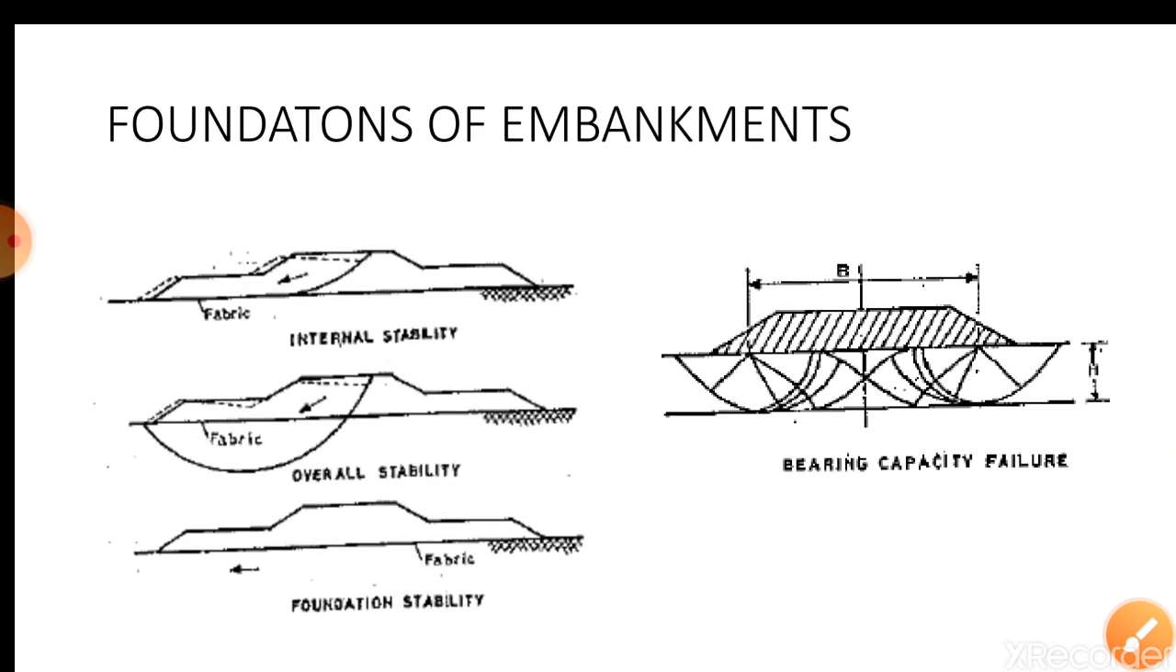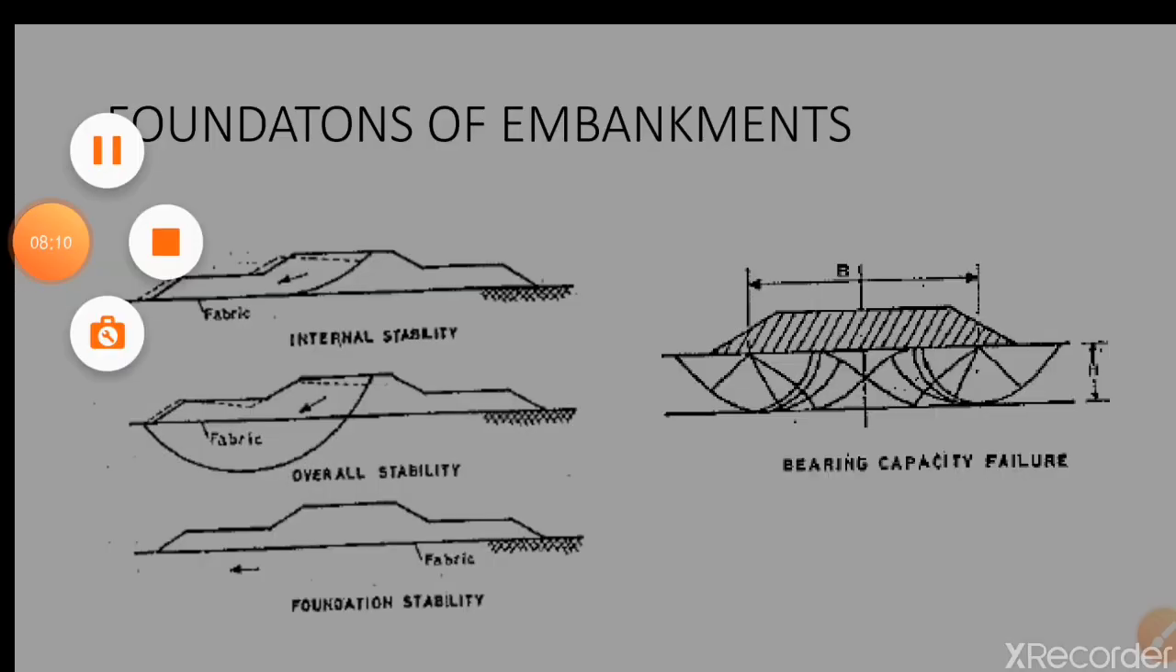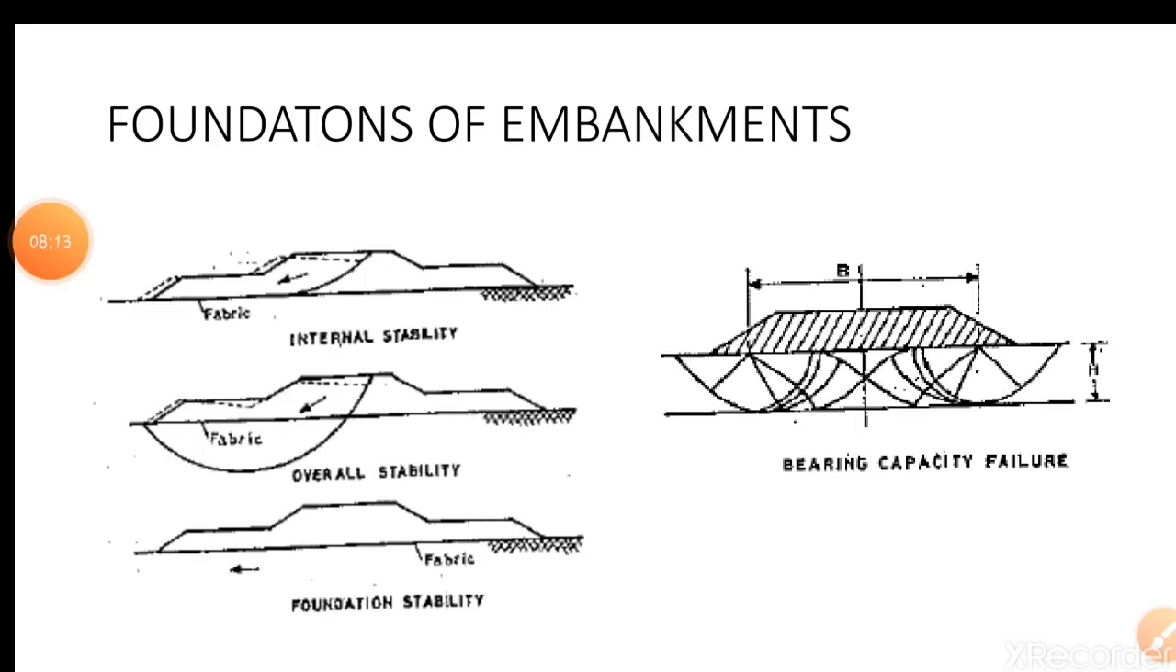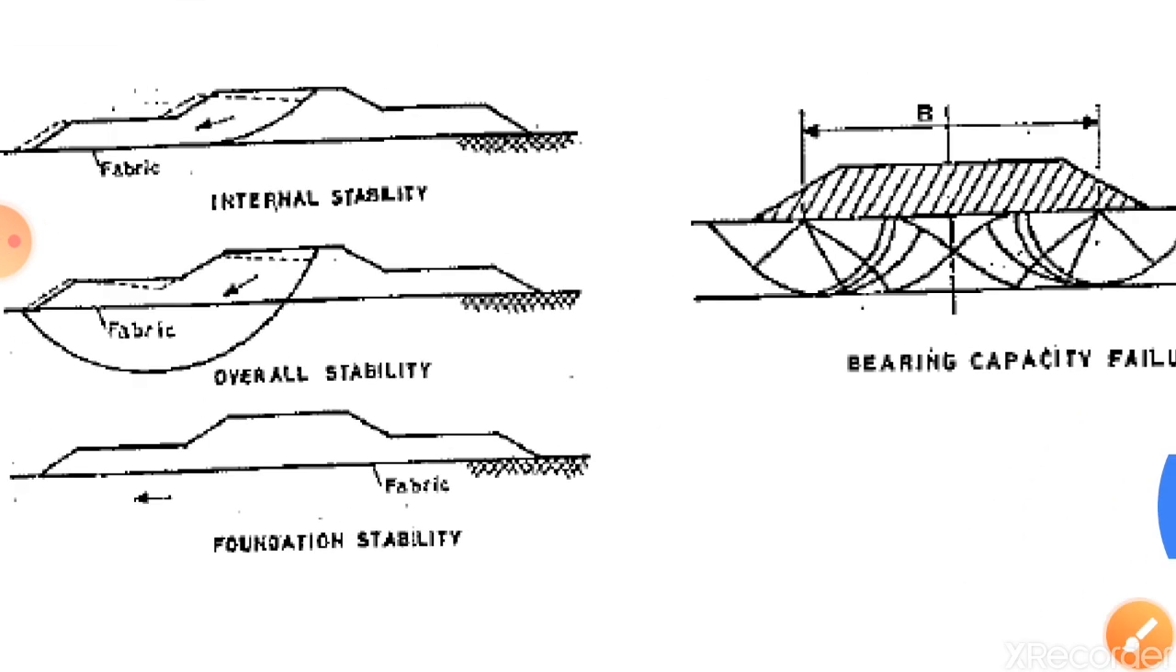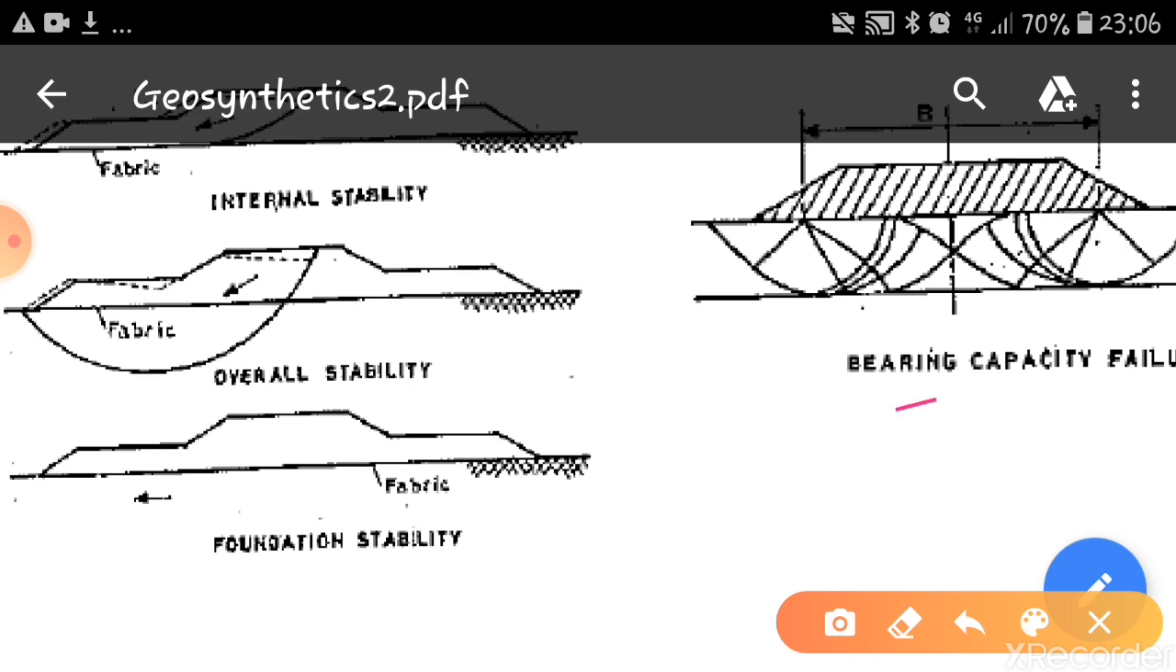In these diagrams, all these four are shown: internal stability, overall stability, then foundation stability, and bearing capacity failures. Normally, the slope of the embankment is chosen in such a way that the internal stability of the embankment is assured, assuming that the bearing capacity of the subsoil itself is sufficient to carry the load of the fill and prevent the fill pressing through into the subsoil.